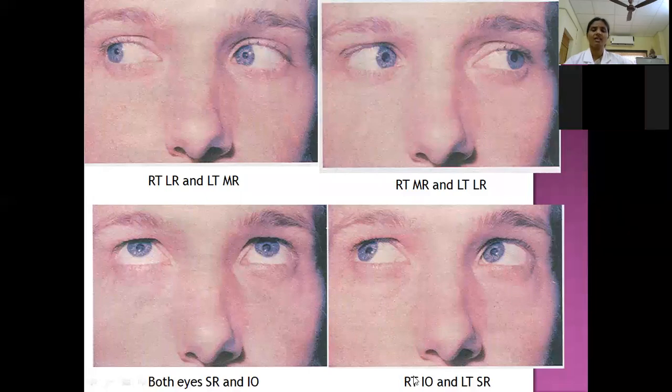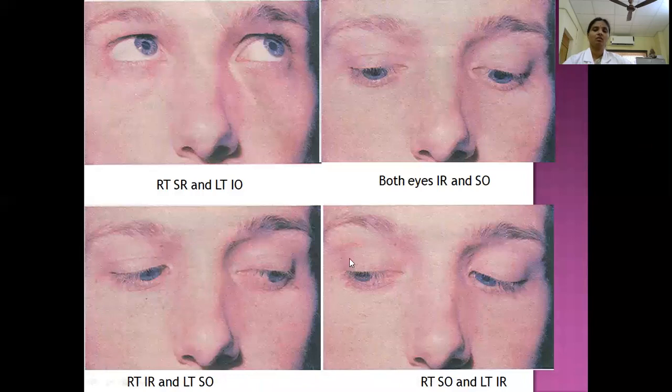Whereas here the right side is inferior oblique. Here you see the cornea is rotating outwards like this, and the left side is the superior rectus, elevation. These are the various movements. Here you can see both eyes, inferior rectus and superior oblique, meaning inward rotation.